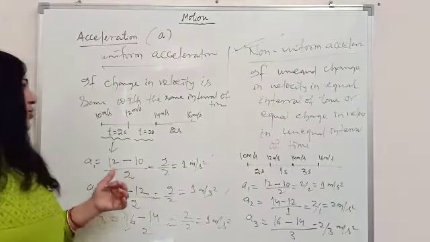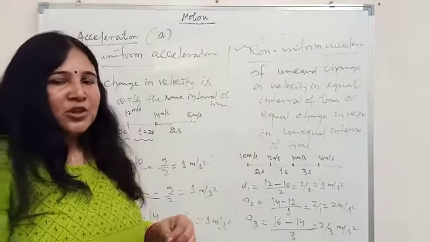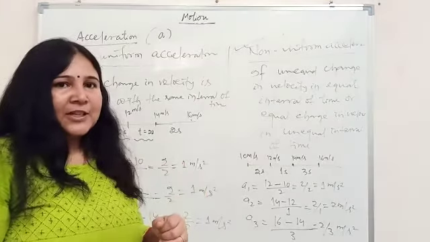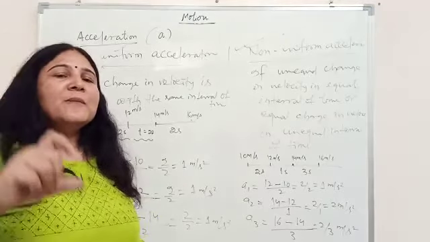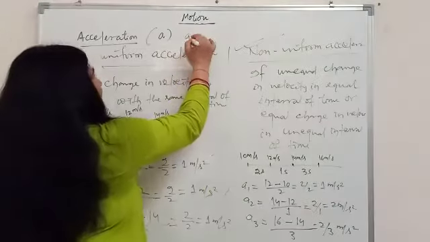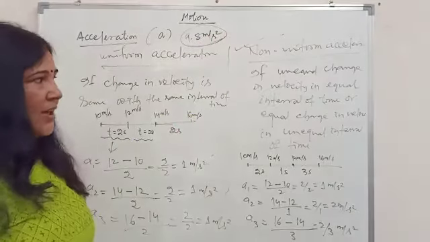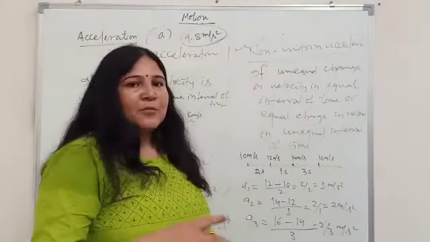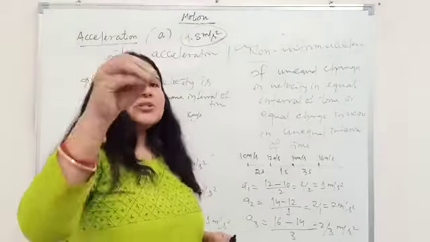An example of uniform acceleration is the free fall of a body. We know when a body is falling freely, it moves with a uniform acceleration of 9.8 meter per second square. It has a constant acceleration. And for a non-uniform acceleration example, suppose on a busy road a vehicle is moving, every time it has to change its velocity.